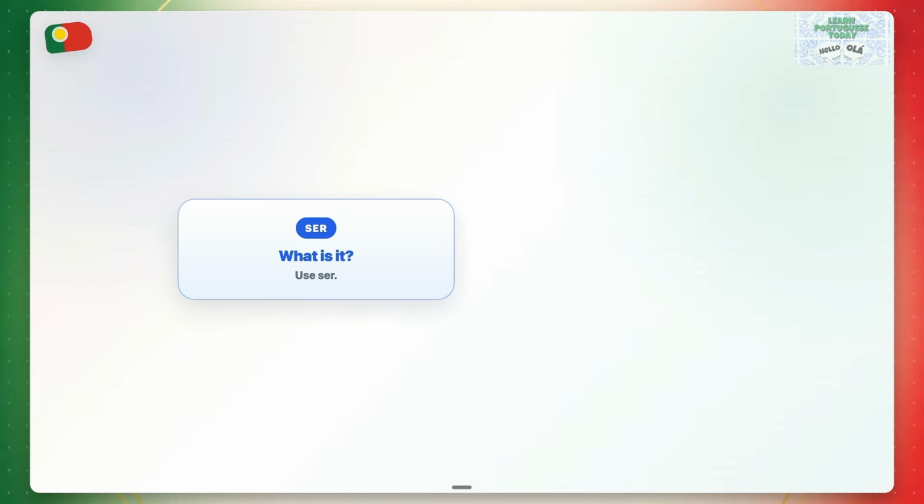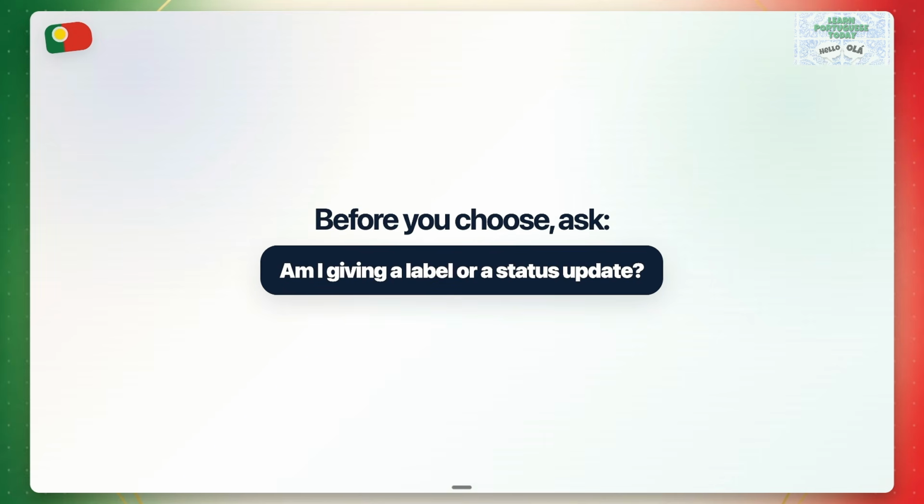Use ser when asking what it is. Use estar when asking what is the status. Before you choose, ask, am I giving a label or a status update?